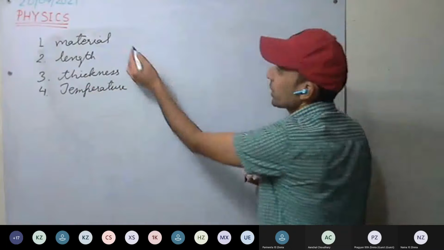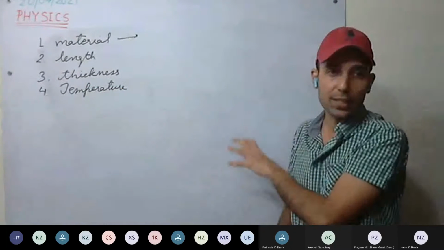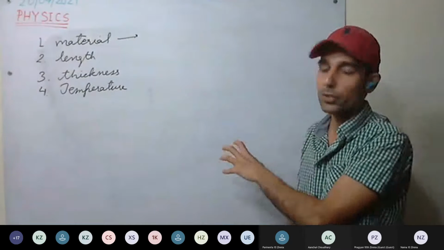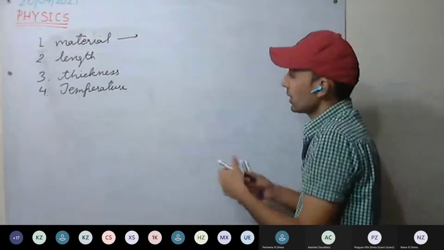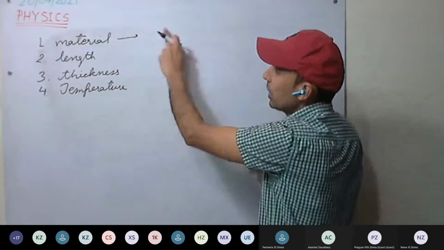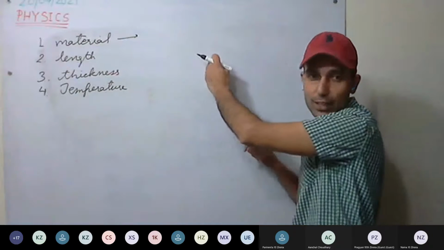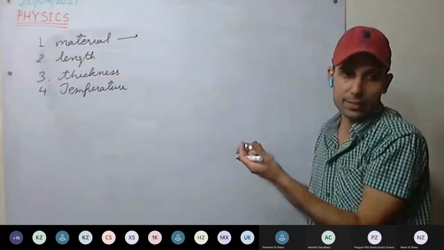So how resistance varies with these factors we'll be discussing. First, the material. You know as well, different materials have different amounts of free electrons. So the concentration of electrons varies from material to material. The material with a high concentration of electrons will be a good conductor. As the concentration of free electrons decreases, the material will have more resistance.